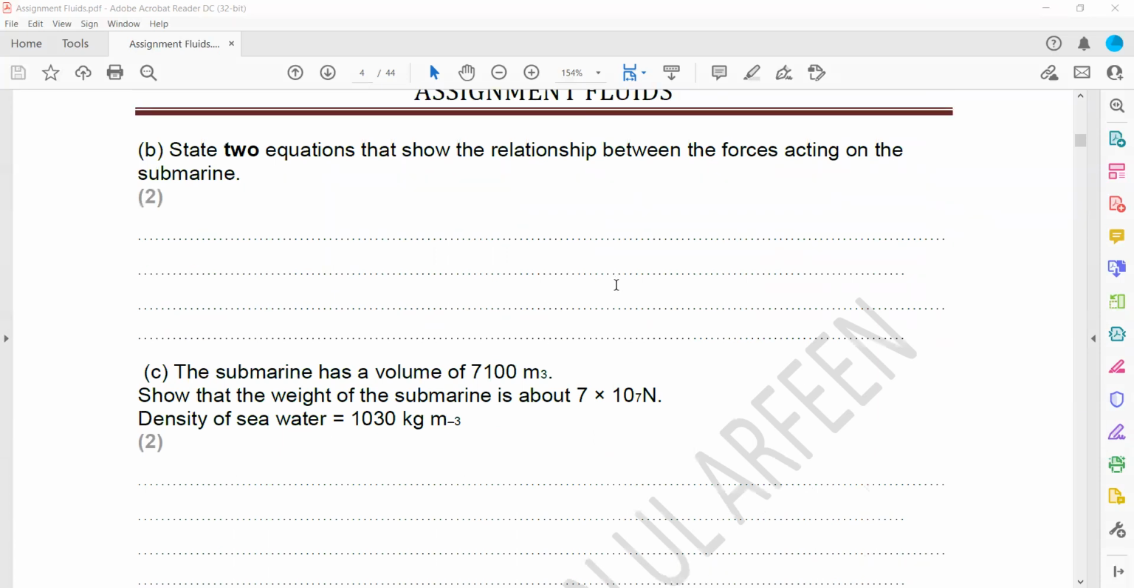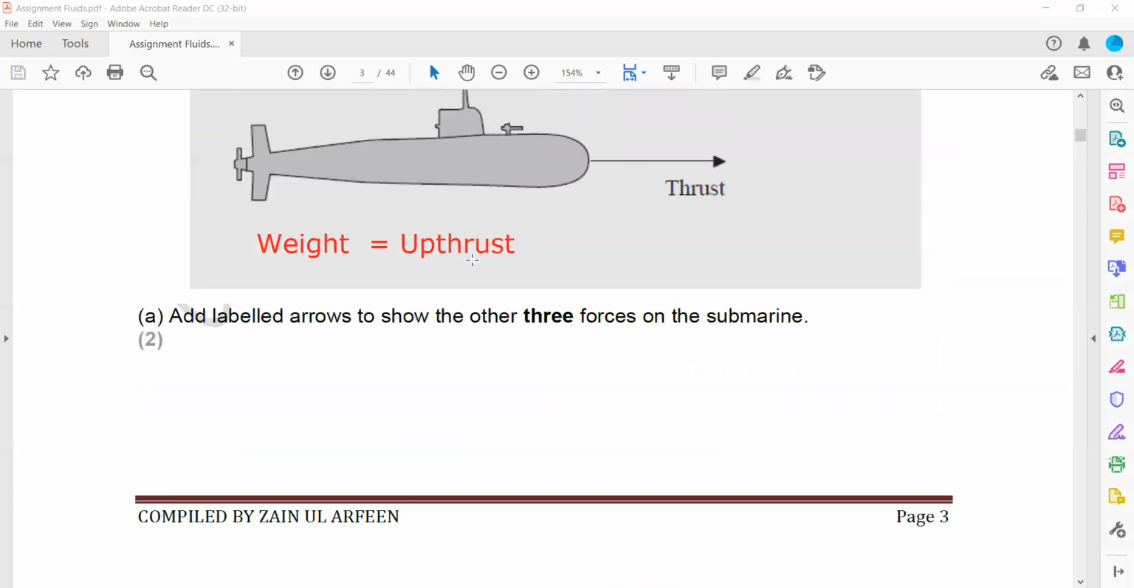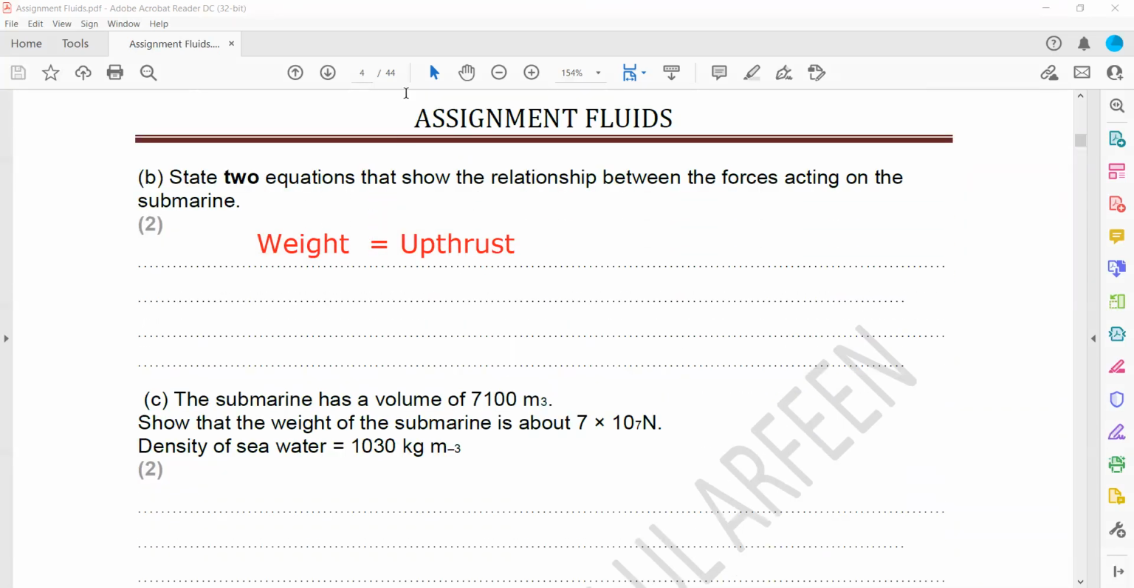State two equations that show the relation between the forces acting on the submarine. So the two pairs of forces which are acting: weight is equal to upthrust, and the second, the thrust, is equal to drag.